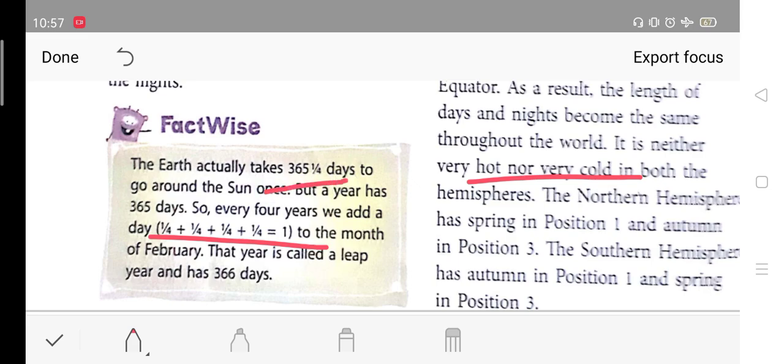So the earth actually takes 365 and 1/4 days to go around the sun, but a year has 365 days. So every 4 years we add a day to the month of Feb. That year is called a leap year and has 366 days. That is why the leap year has 1 day extra. Why? Because we are taking the overall number.